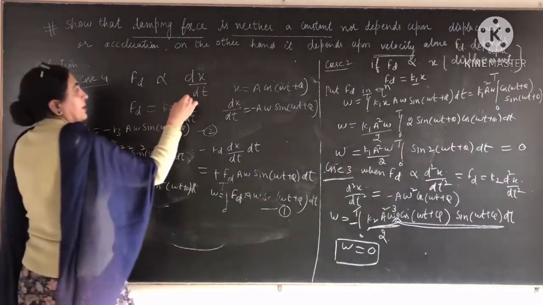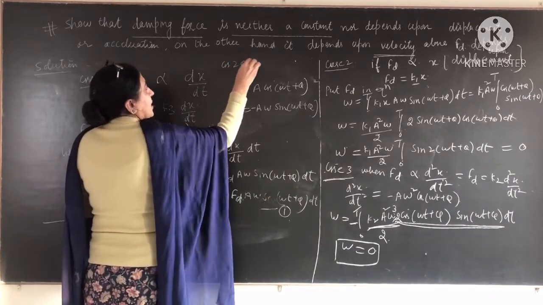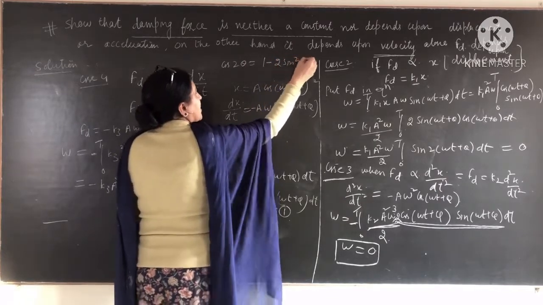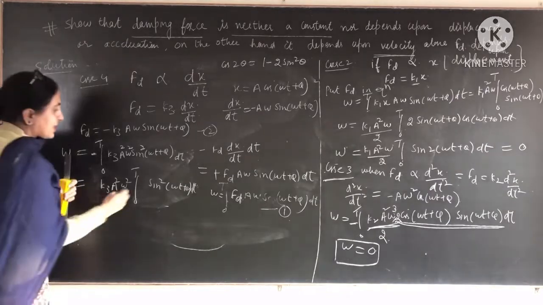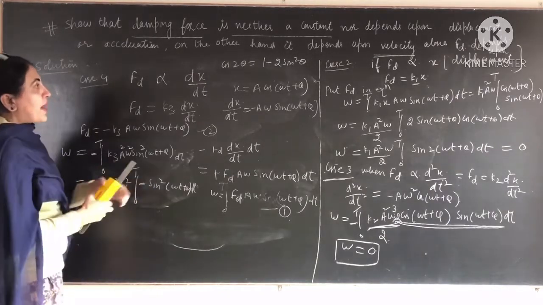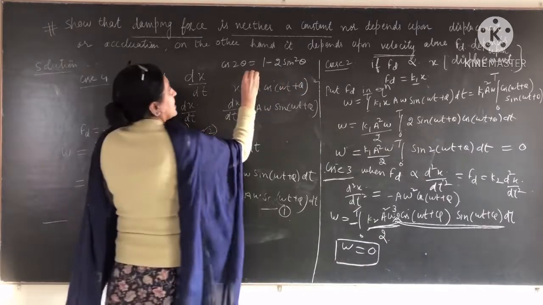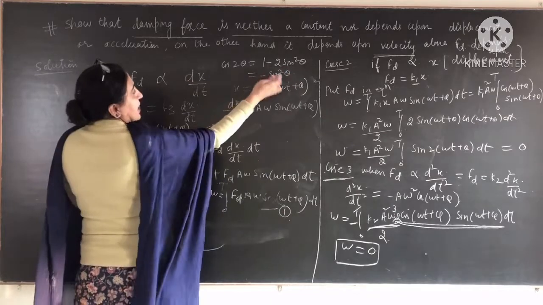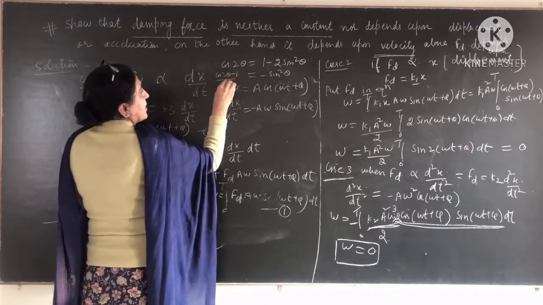We know that cos of 2 theta is equal to 1 minus 2 sin square theta. Clear? So here we have a minus sign, so minus sin square theta will be (cos of 2 theta minus 1) divided by 2.